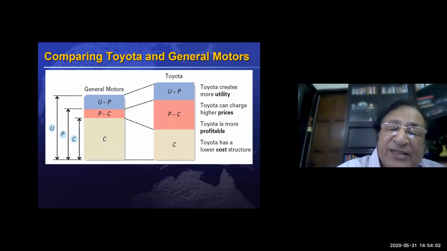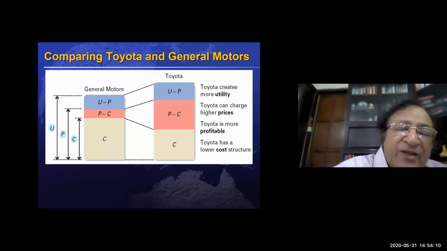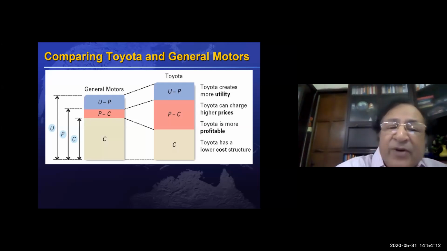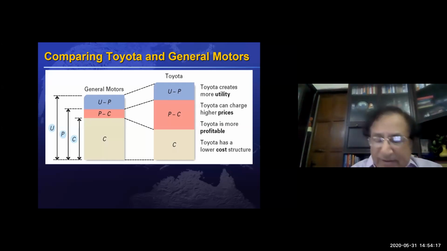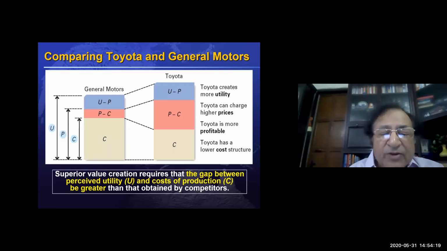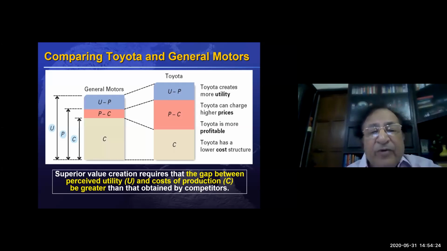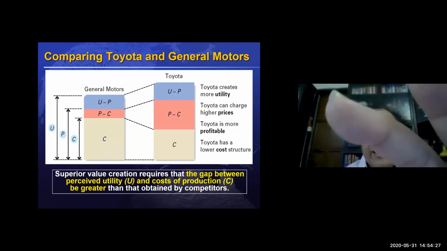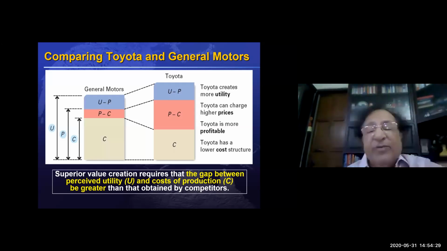Now for Toyota, the difference between U and C is much larger compared to U and C of General Motors. Therefore, they are able to have a much bigger profit margin than General Motors. So superior value creation really requires the gap between U and C to be greater than your competitors'. Then price will become flexible for you to generate more and more profit.